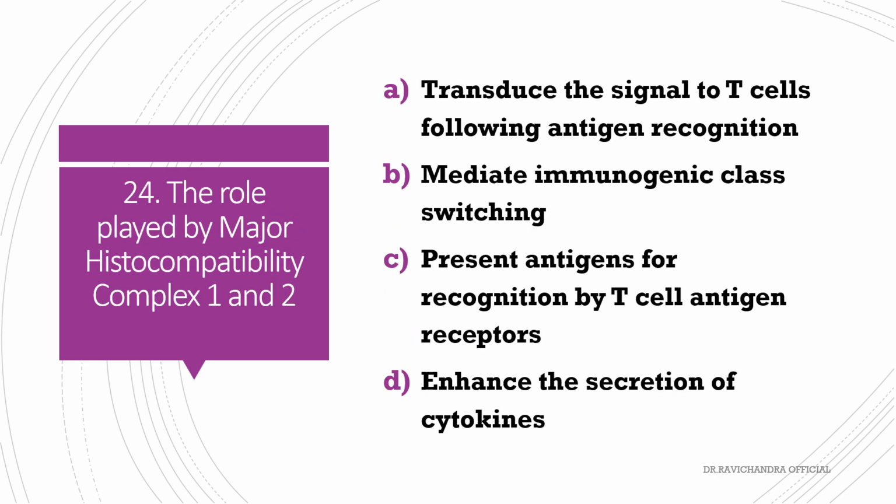The role played by the major histocompatibility complex 1 and 2: it will transduce signals to T cells following antigen recognition, mediate immunoglobulin class switching, present antigens for recognition by T cell antigen receptors, enhance the secretion of cytokines. The correct answer is that the major histocompatibility complex 1 and 2 present antigens for recognition by T cell antigen receptors.